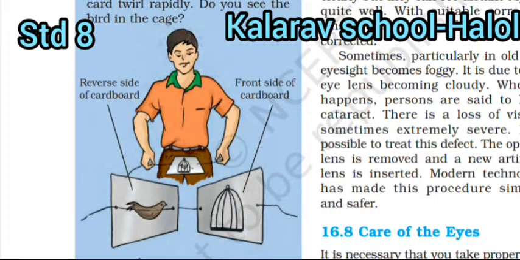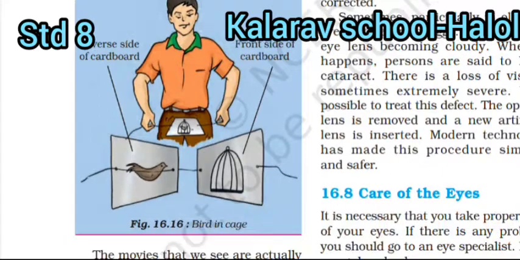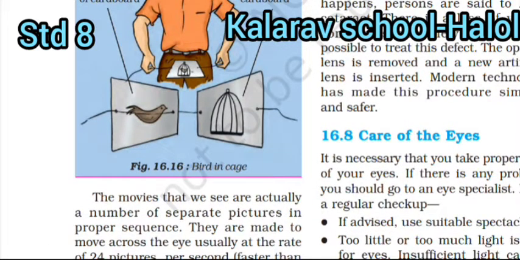When it happens, persons are said to have cataract. There is a loss of vision, sometimes extremely severe. It is possible to treat this defect. The opaque lens is removed and a new artificial lens is inserted. Modern technology has made this procedure simpler and safer.